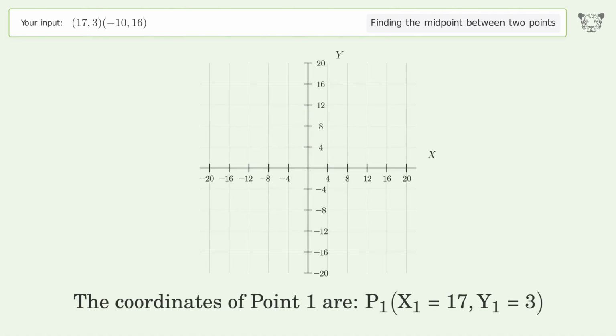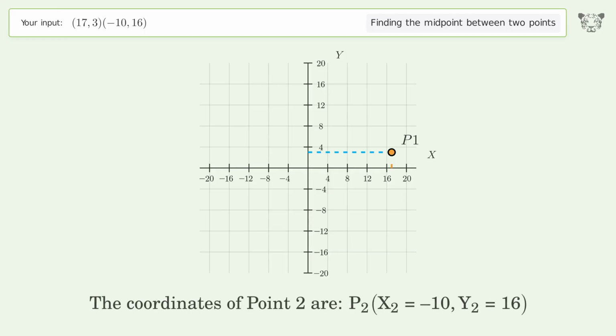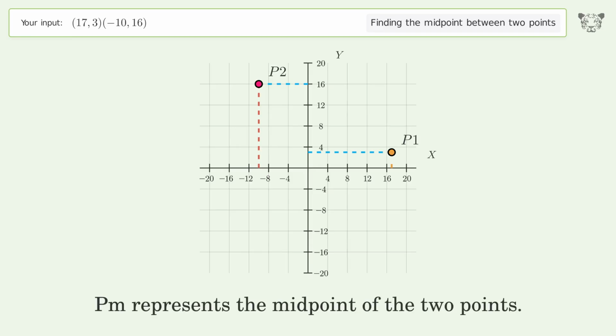The coordinates of point 1 are x1 equals 17, y1 equals 3. The coordinates of point 2 are x2 equals -10, y2 equals 16. PM represents the midpoint of the 2 points.